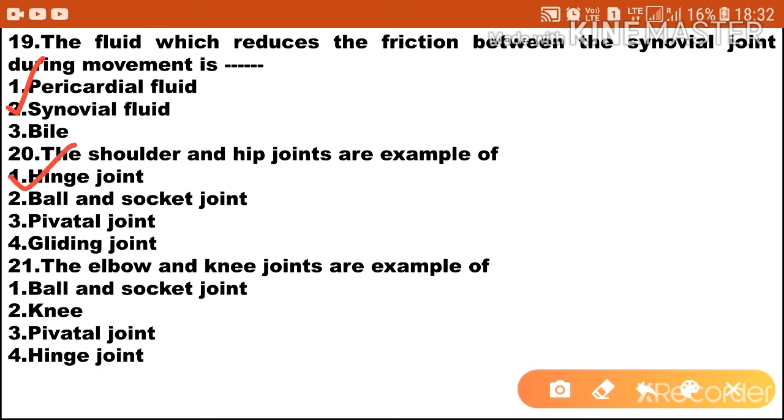Next one, the elbow and knee joints are example of ball and socket joint. Option 2 knee. Option 3 pivotal joint. Option 4 is hinge joint. So the elbow and the knee joints are example of hinge joint. So option 4 is the correct answer.